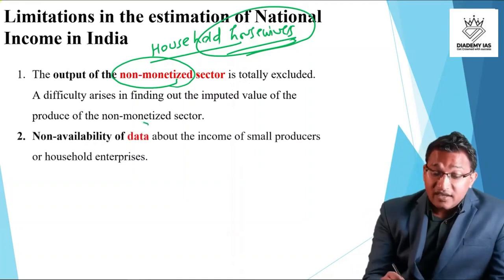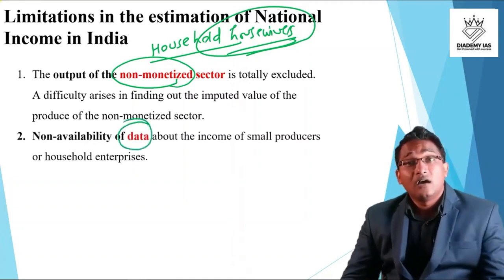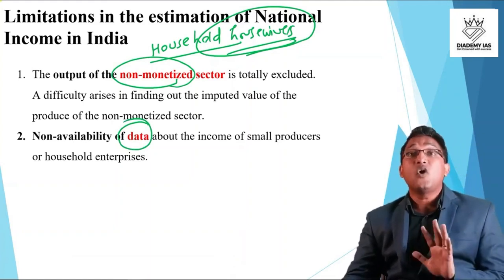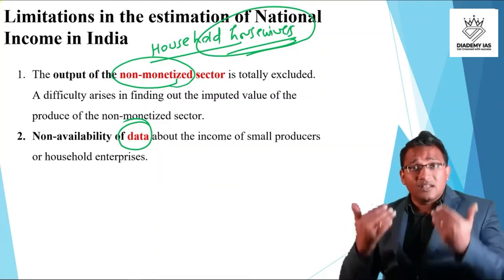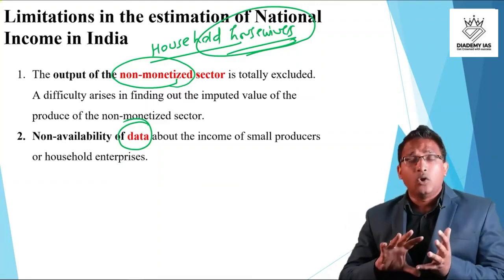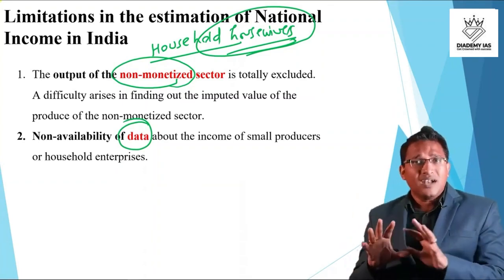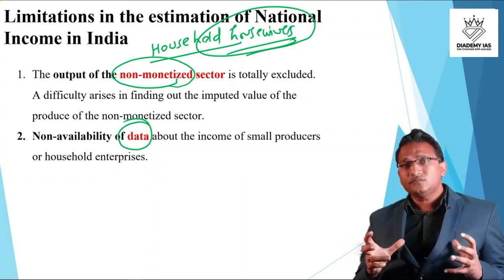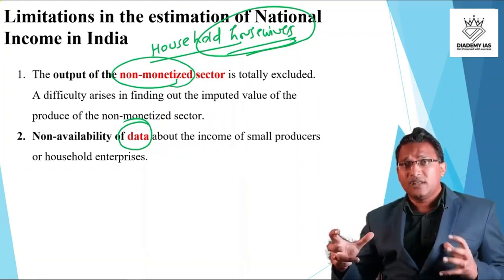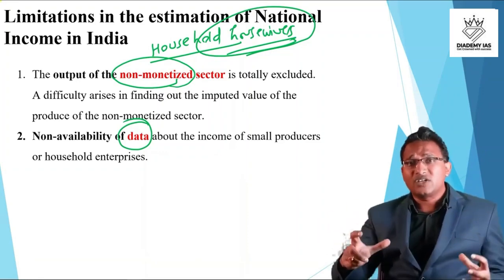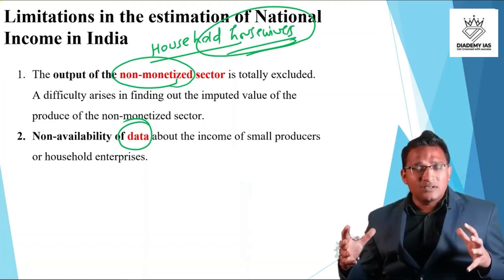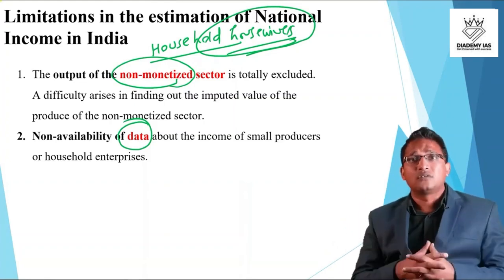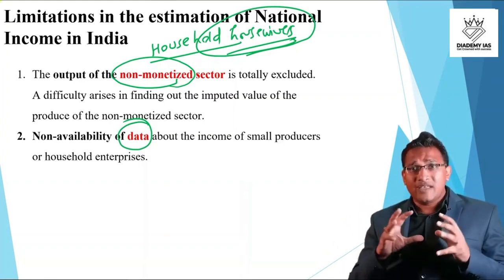Second, there is a lot of issue about the data. Data is becoming a big problem, especially at present. The government is saying this is the data, the opposition party is saying something else, and even otherwise, if we look beyond the politics also, the data is not easy to find. There are small shopkeepers, unorganized workers, rickshawalas, small farmers. We can't calculate the exact amount from those people, because they are not reporting any data